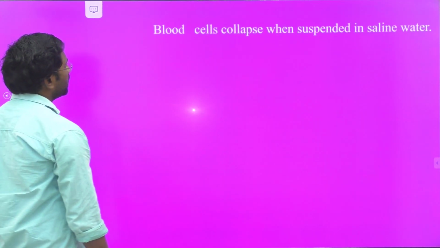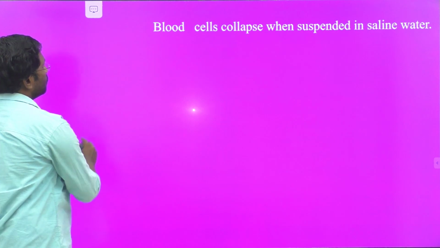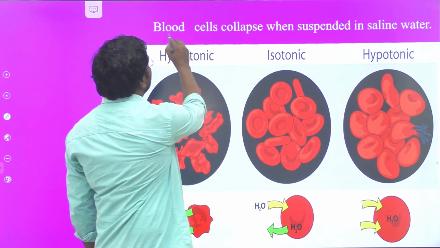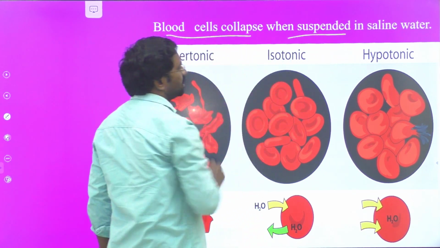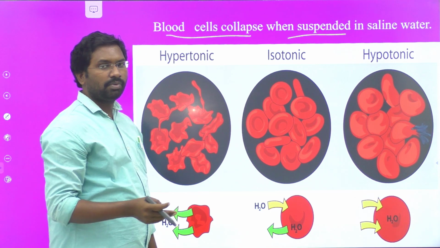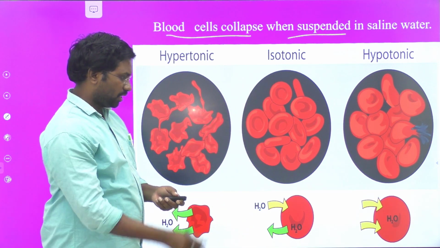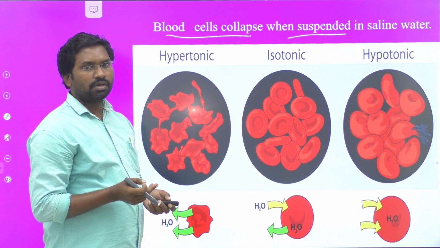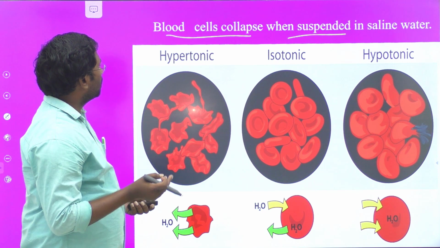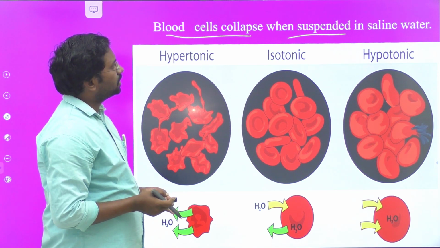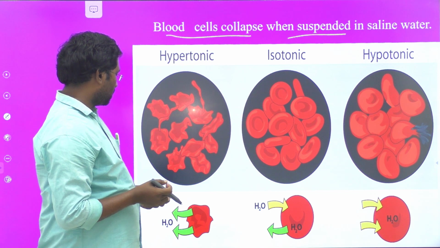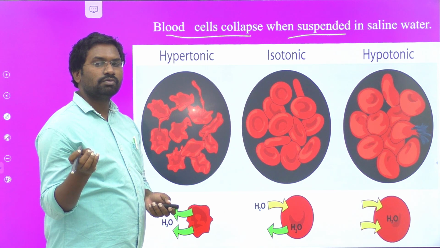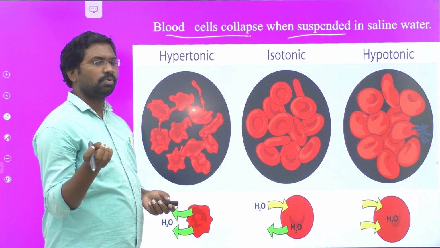Let's see another example regarding osmotic pressure: blood cells collapse when suspended in saline water. You know very well that blood consists of many components: white blood cells, red blood cells, platelets, serum, and some pigments. Some blood cells we place in saline water. So when blood cells are in saline water, what will happen? The size of the blood cells will shrink. Here the osmosis process takes place.